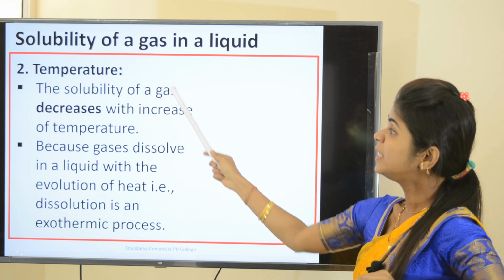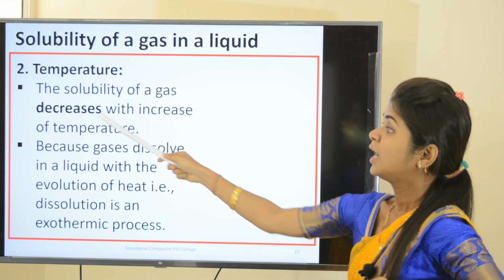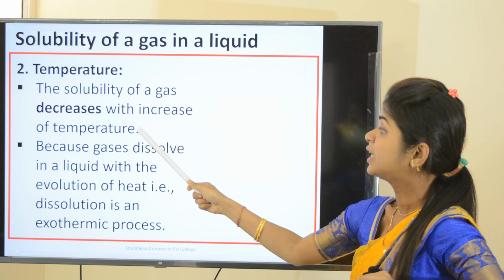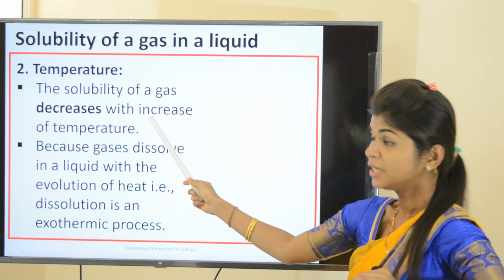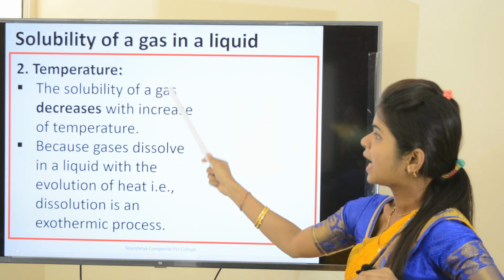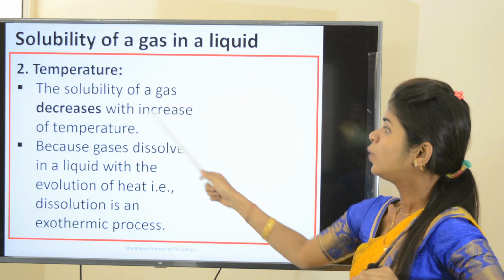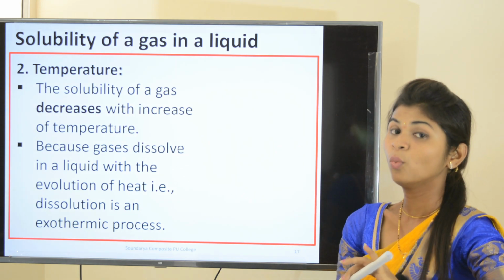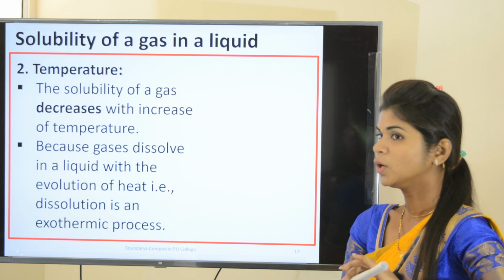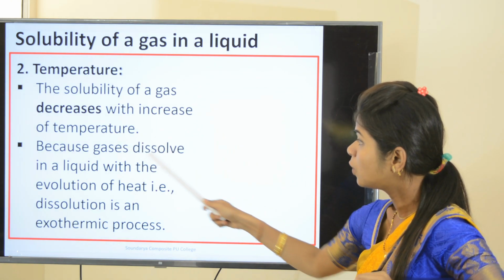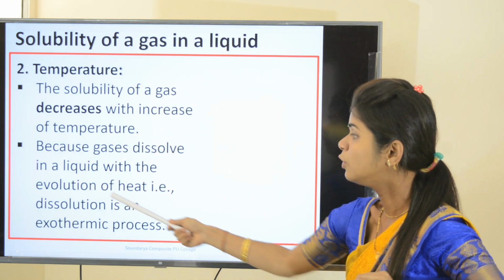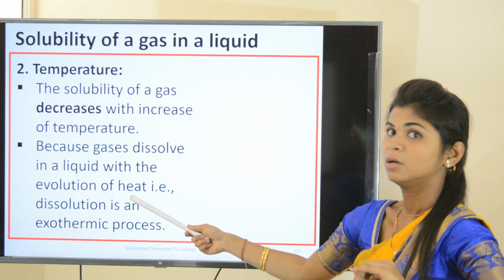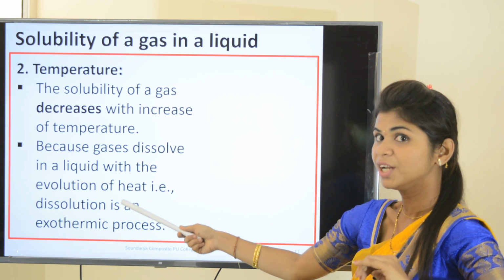The solubility of a gas decreases with the increase in temperature. I repeat again, the solubility of a gas decreases with the increase of temperature. Why? What is the reason? Because gases dissolve in a liquid with the evolution of heat. Evolution of heat means liberation of heat.